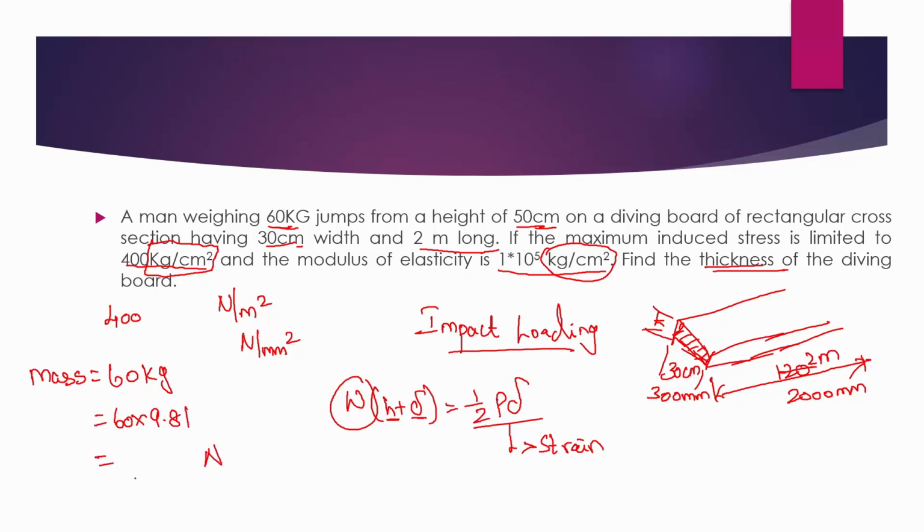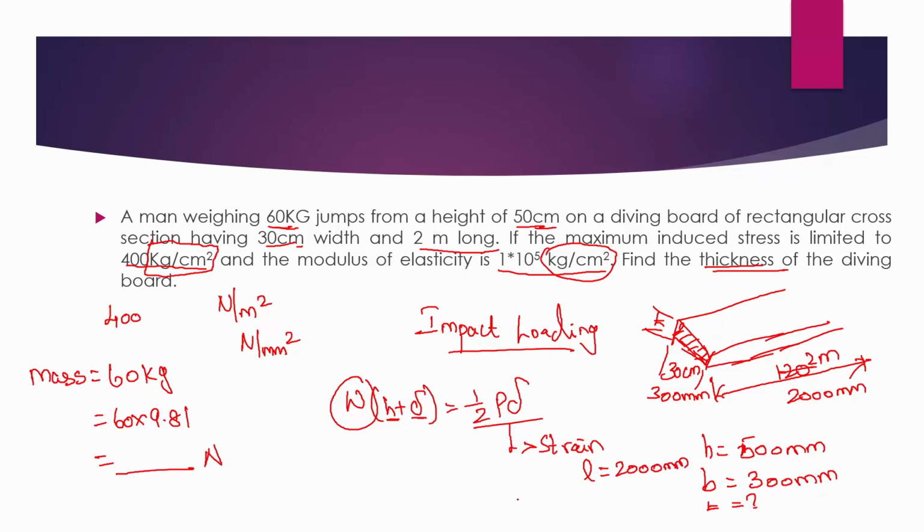The height is 50 centimeters, so I'm going to take the height H equal to 500 mm. Then it is a rectangular cross section having width B equal to 300 mm and T equal to question mark, which we will be finding. The length is 2000 mm.